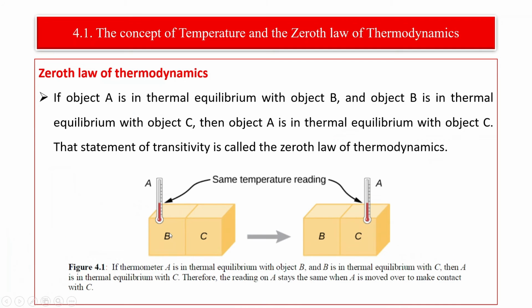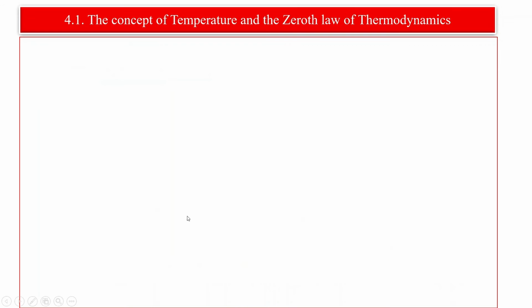Look, this is B and this one is C. Now take A as a thermometer and insert it here, and it reaches the same temperature for system A and system B. In this case, system A is in thermal equilibrium with system B, and system A is in thermal equilibrium with system C. Therefore, B and C are in thermal equilibrium. So this is what we have regarding the Zeroth law of thermodynamics.